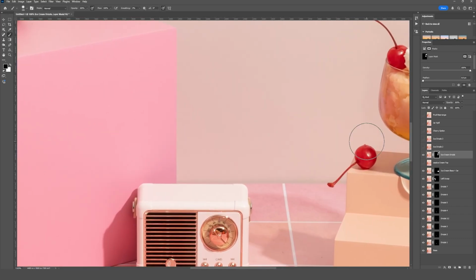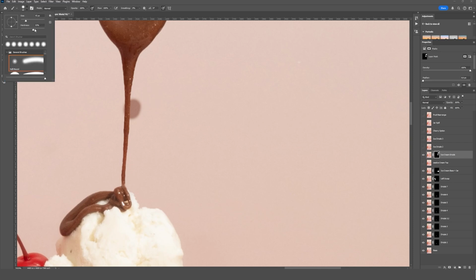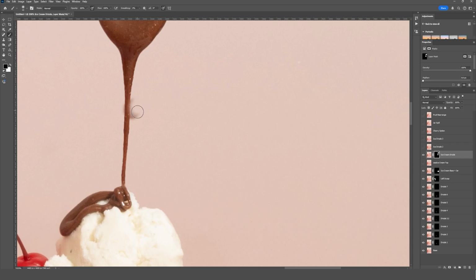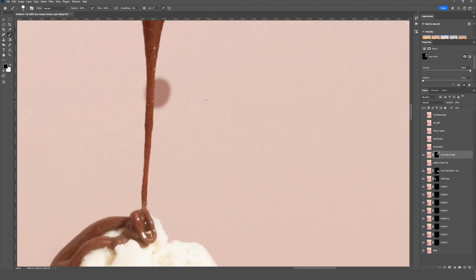Now let's just say, for example, you weren't using the technique where you made a selection, and we had our brush here. And let's just paint a small area of that shadow back in just so I can show you guys what I mean. This is where the hardness of your brush comes in handy. If we bring this all the way down and say we want to paint our shadow away here, you can see it's kind of feathering itself into that stream of nut butter here, which is what we don't want. So if I undo, in this case, I say bring the hardness all the way up because we want to get super close to this without affecting the drizzle. And that's going to give you much more accuracy, and you're not going to have to worry about feathering into the area that you want to keep.